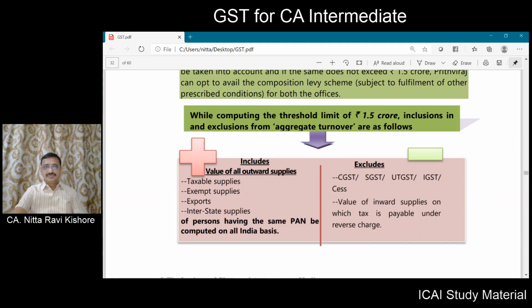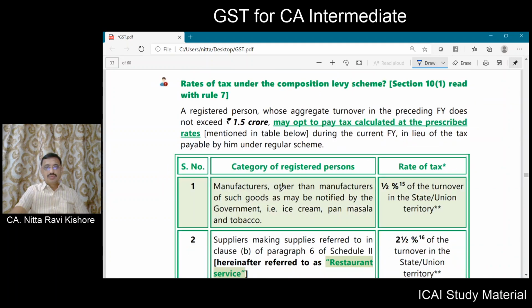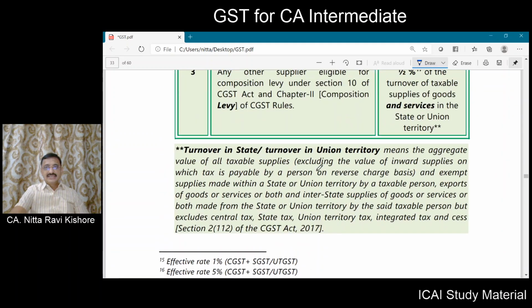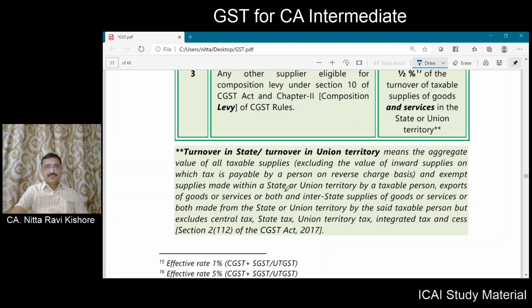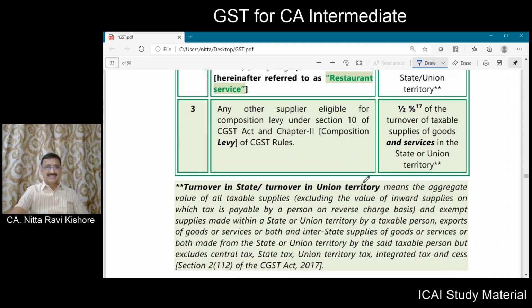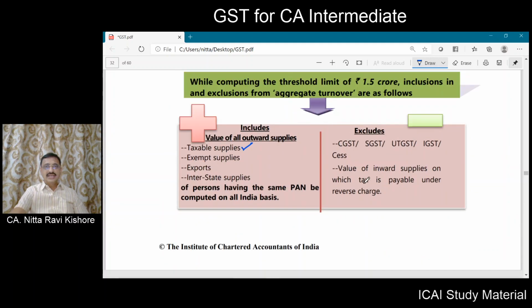Now here look. Aggregate value of all taxable supplies. Point number 1. Point number 2 is other than the value of inward supplies on which tax is payable by a person on reverse charge basis. So you should not take the value of inward supplies on which tax is payable on reverse charge.